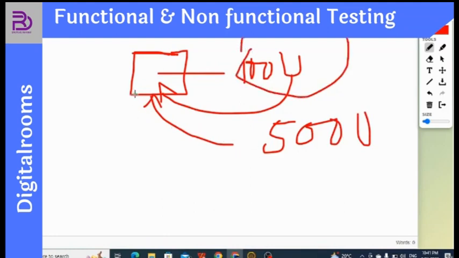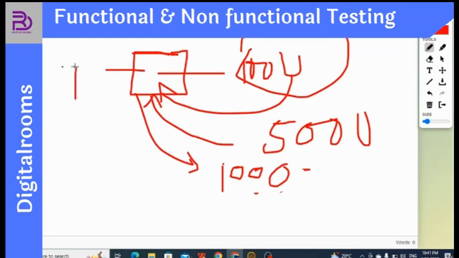Now in the third stage, I increased the user potential to test the capacity of the software. We increase it to 1000 visitors or 1000 users entering and using the software at a single time. And what we found is that the software starts to behave weirdly. It means there's a probability some functionality is not working, some options are not working, right?